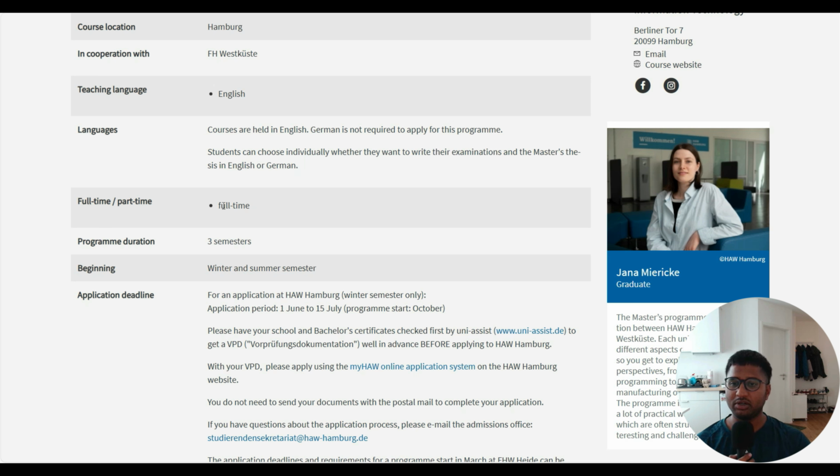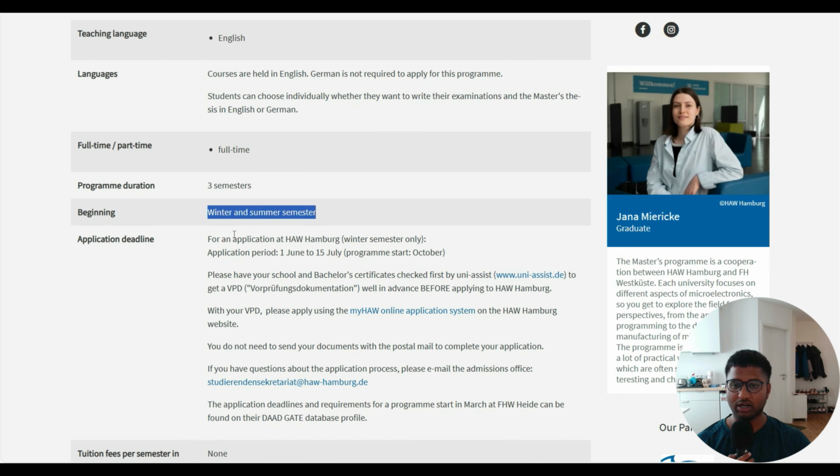Then part-time or full-time, it is full-time. Program duration is 3 semesters. Beginning of semester, both winter and summer are there. Then the application deadline at HAW Hamburg is for the winter semester only. The application period is from 1st June to 15th July. So you can only apply in the winter semester if you are applying with HAW Hamburg.